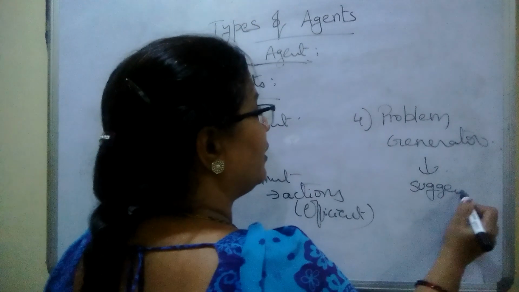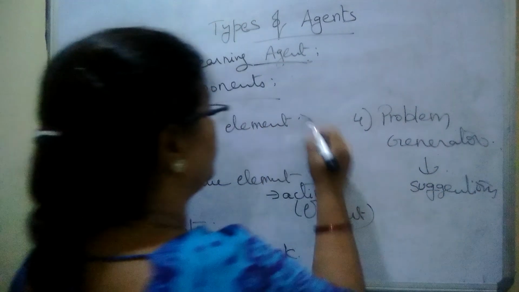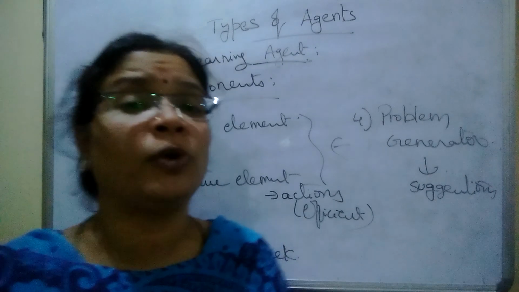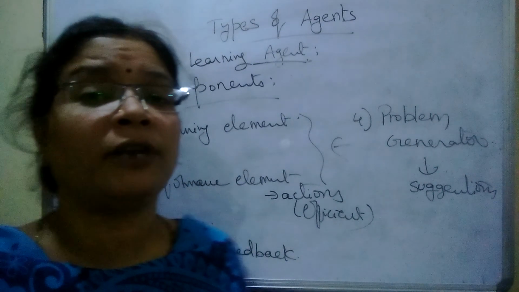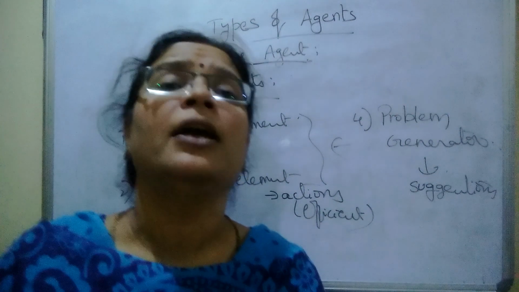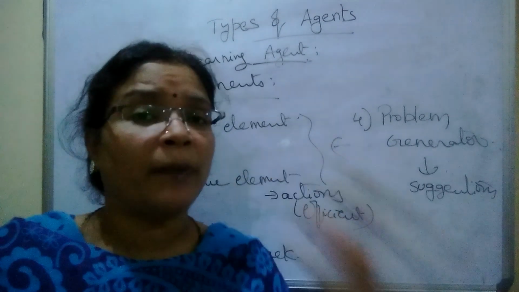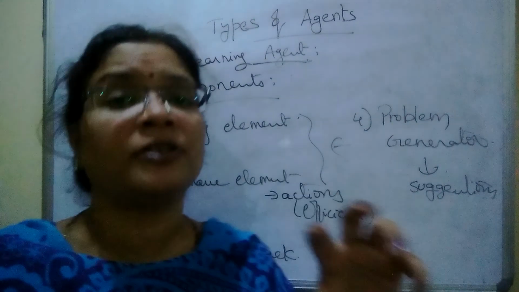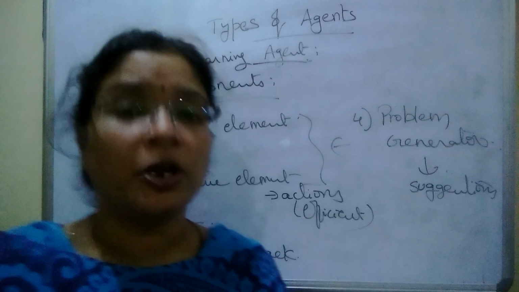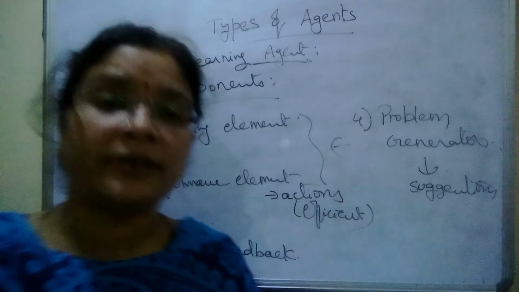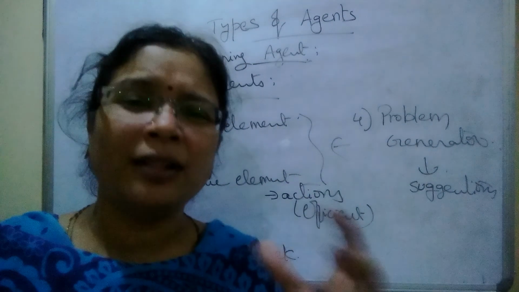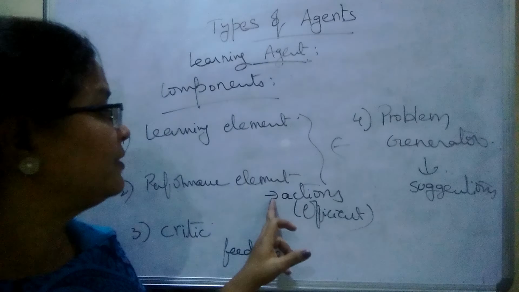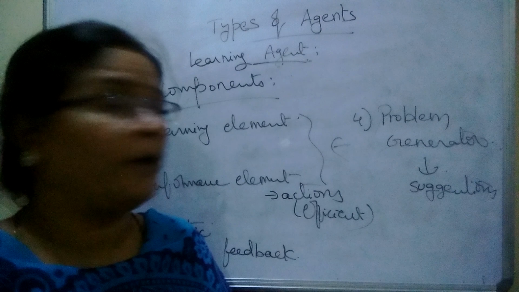The problem generator's work is to give suggestions to both the learning element and the performance element, in order to improve its own actions: what kind of actions to be generated, what kind of learning experiences to be taken care of to give better action to the outside environment, what past actions can be taken into account, and what actions now have to be generated to the outside world. All these suggestions are given by the problem generator to both the learning element and the performance element.